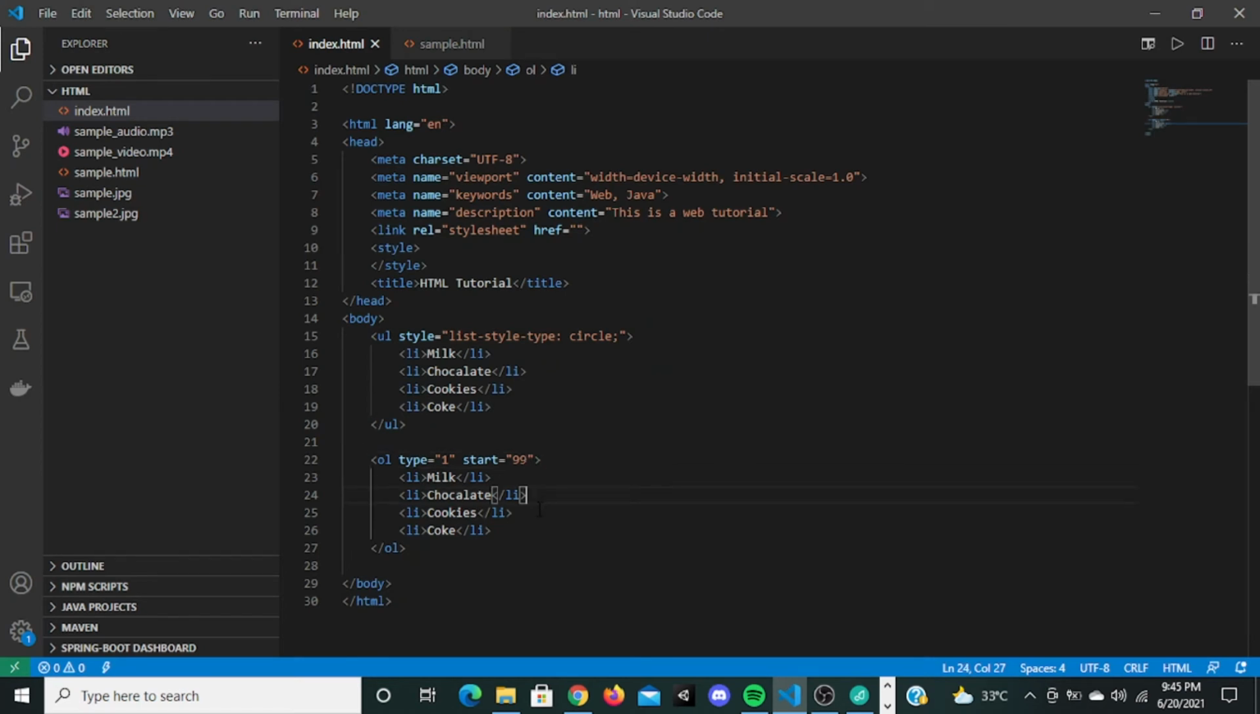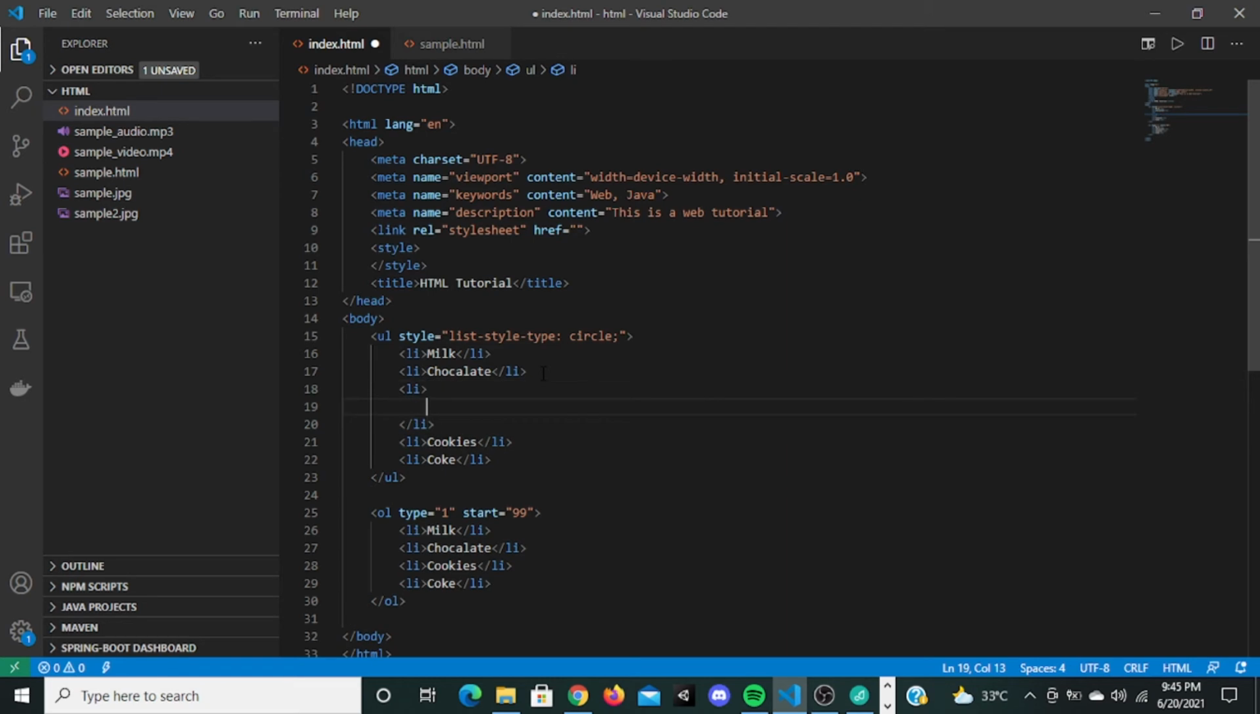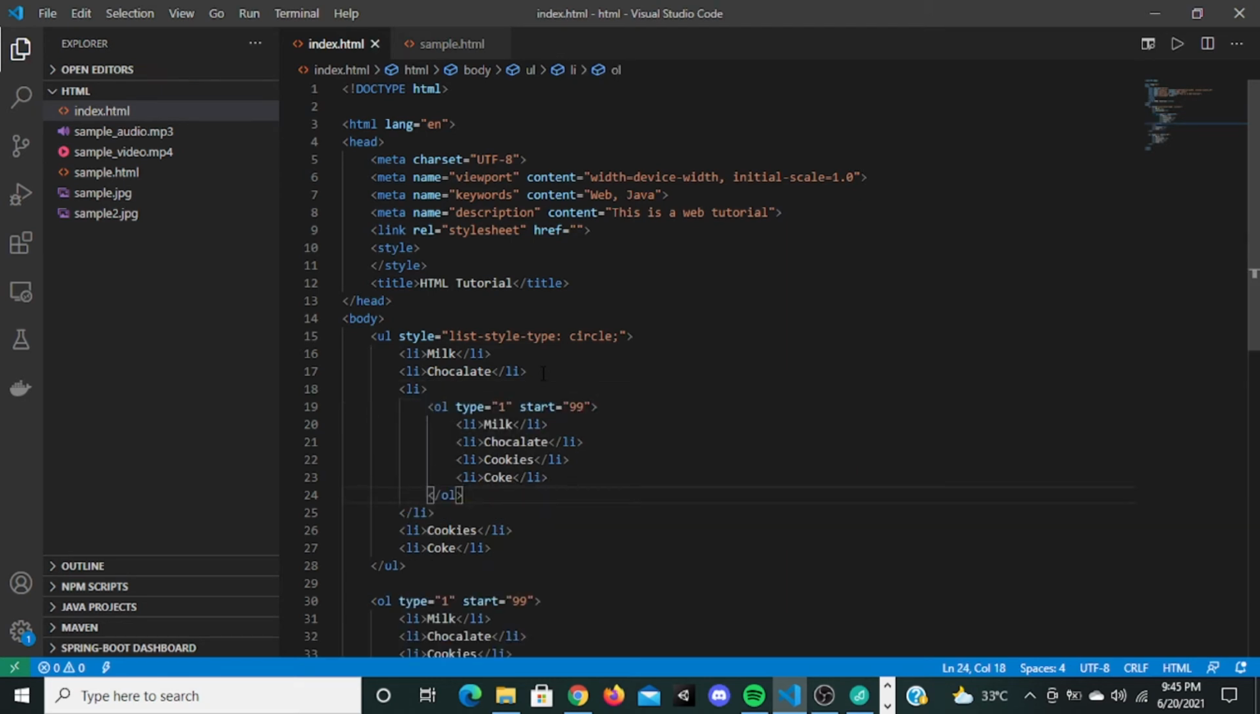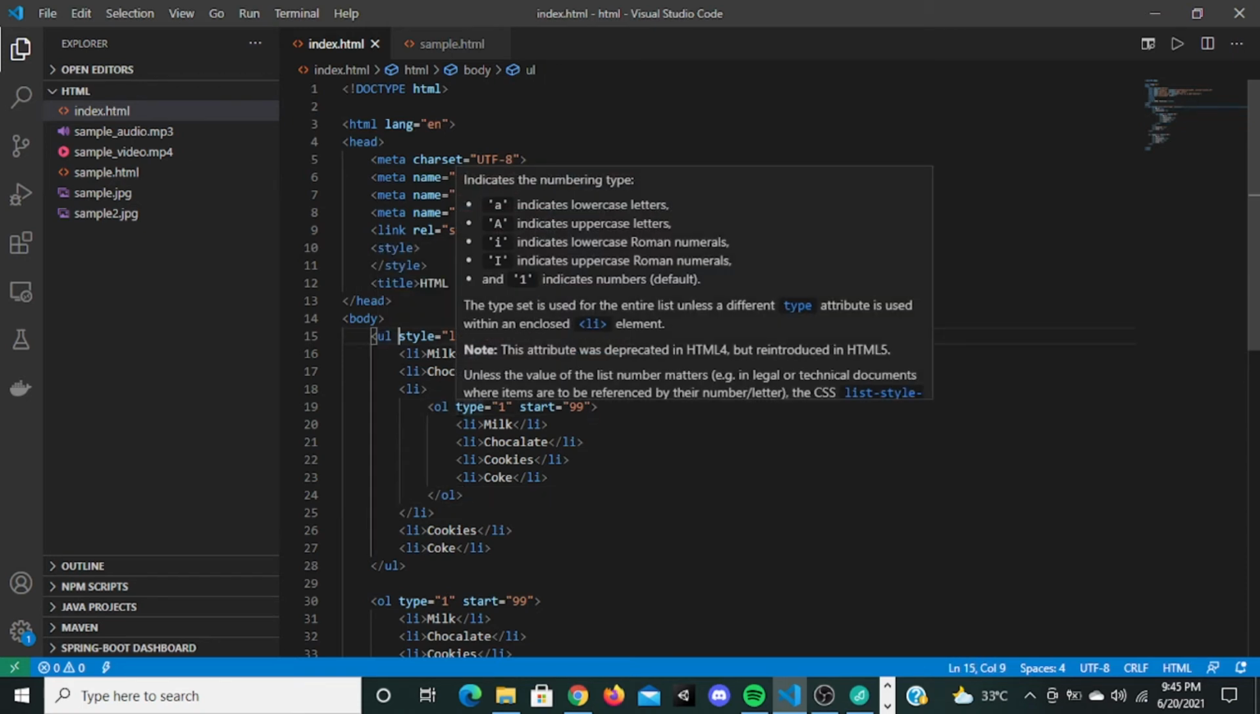The thing is, we can nest lists inside of lists. So if I copy this, and put it inside another li right here, and save, it's going to display a nested list: an ordered list, with an unordered list inside it. This is called nesting of lists.